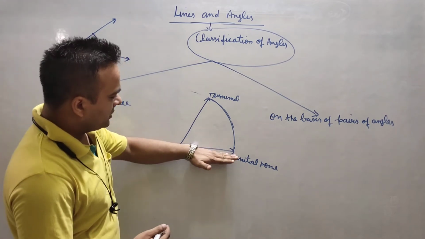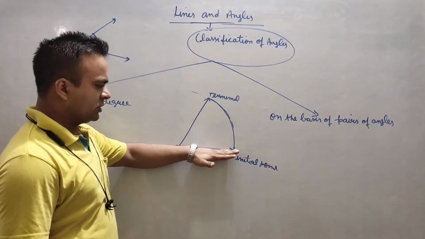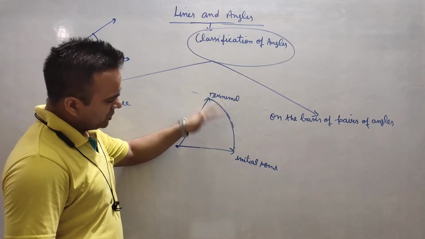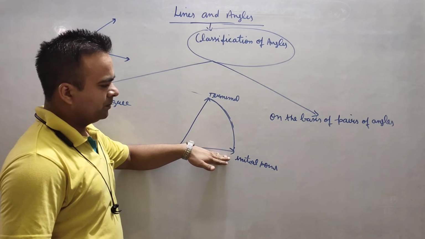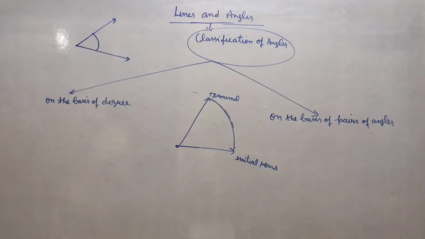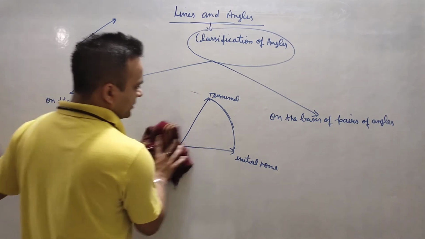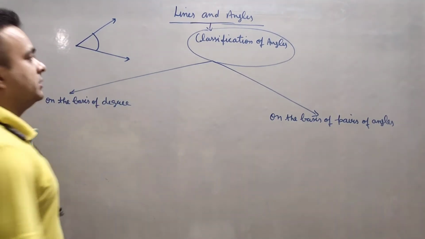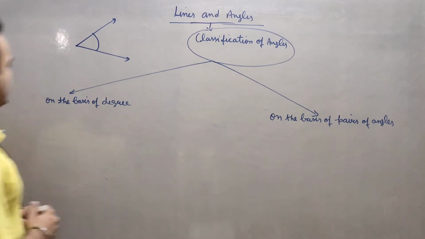This means when a line, this is the original position, moves like this, the band it makes with the first position is called an angle. It means this line has made some band, and in mathematics this band is called an angle. Now I am coming to the next point.